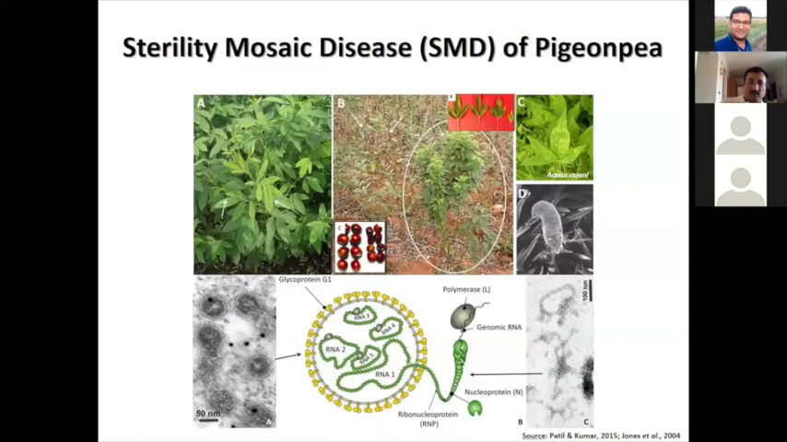My lab also did extensive work on characterizing sterility mosaic disease of pigeon pea. We have identified that there are two different species causing sterility mosaic disease, and we have thoroughly characterized and looked at the diversity of this virus. That's all I wanted to share.